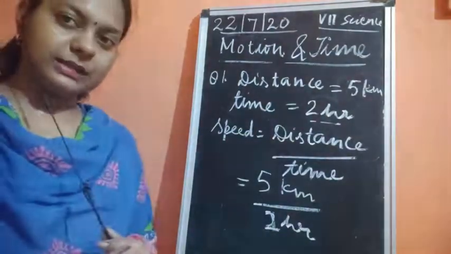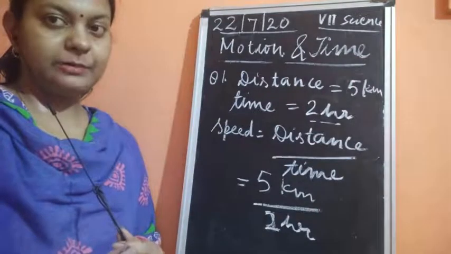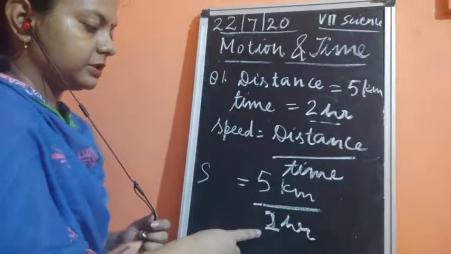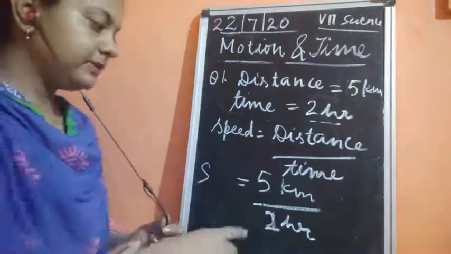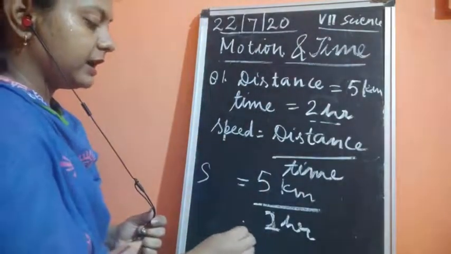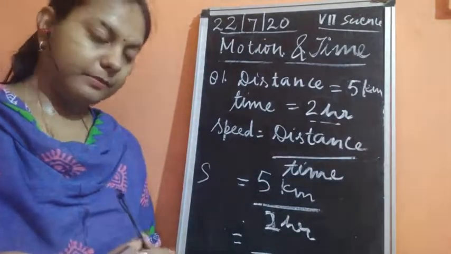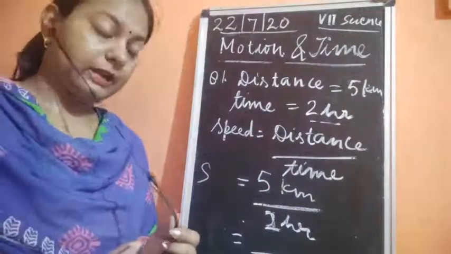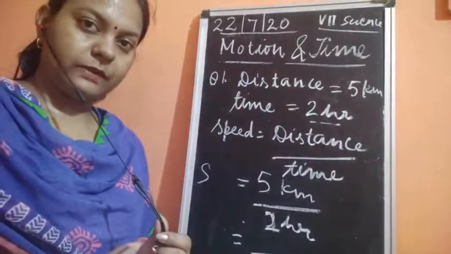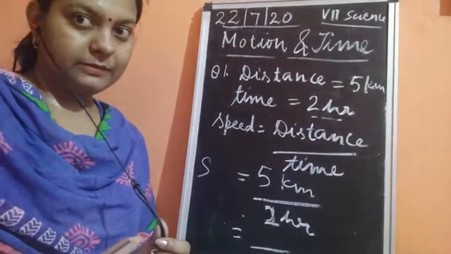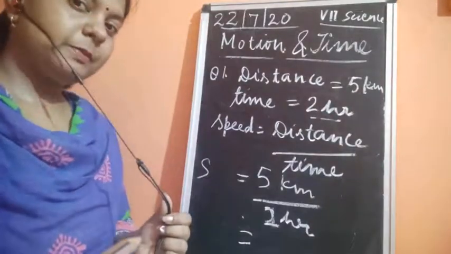Quickly find out the answer for this question and please tell me. You have to divide these 5 kilometers by 2 hours. You will simply divide this, and whatever answer you get would be the speed of this object. So quickly find out the answer and tell me. What would the answer be?